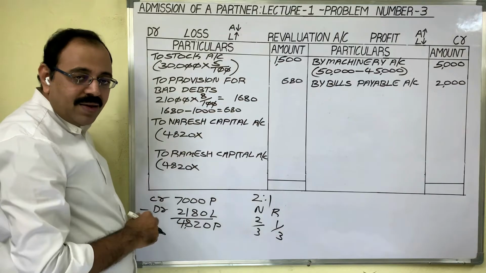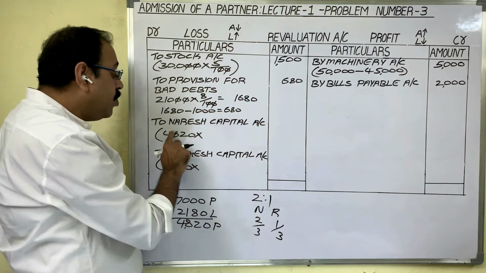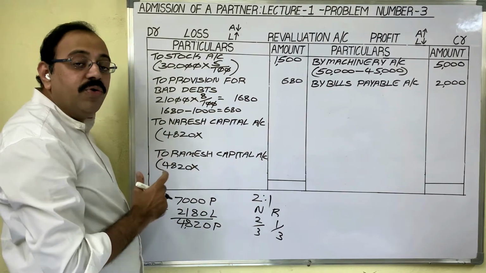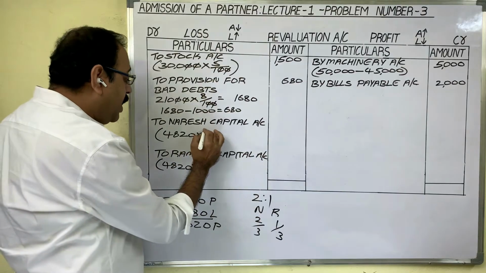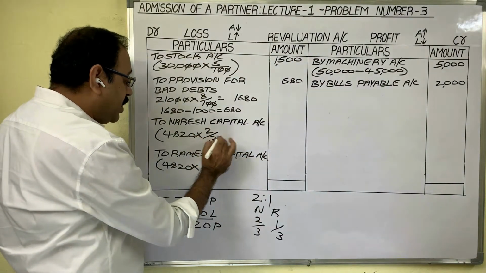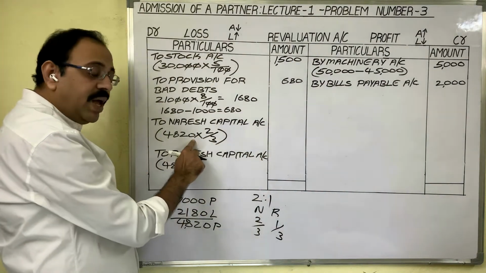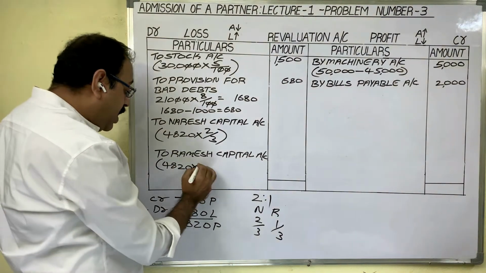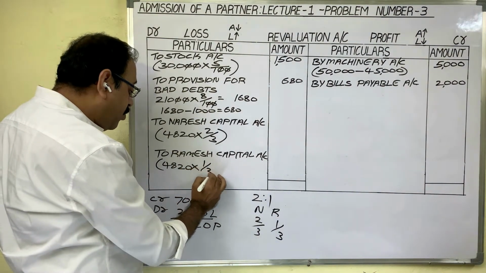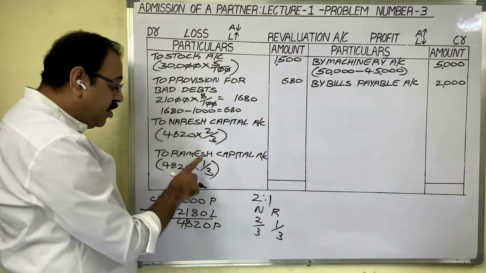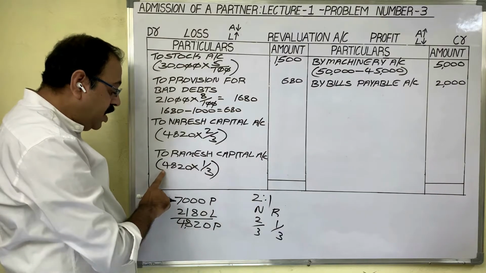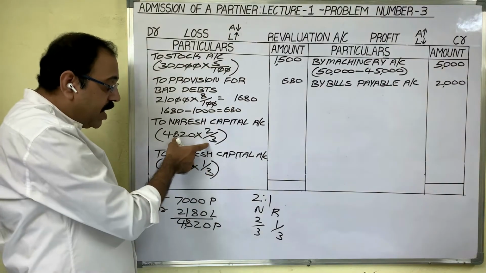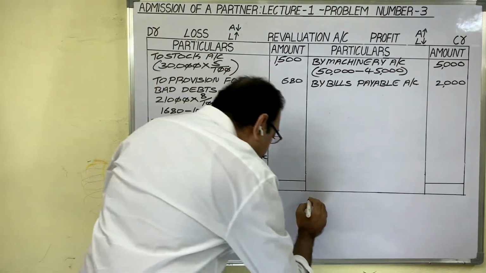Let us do that calculation. 2/3 of 4,820. How will you get that? You have to multiply this fraction with 4,820. Similarly, 1/3 of 4,820 means we have to multiply 1/3 with this number. I'll show this calculation separately.